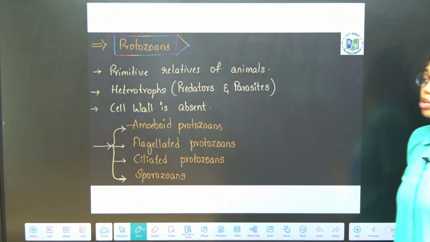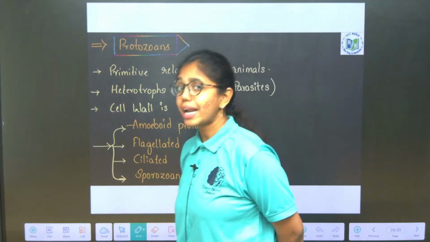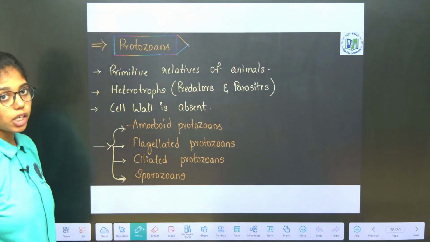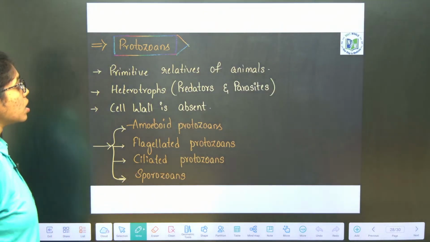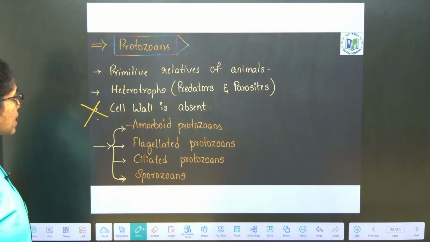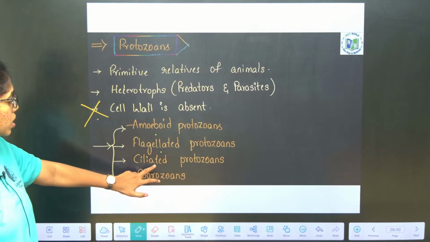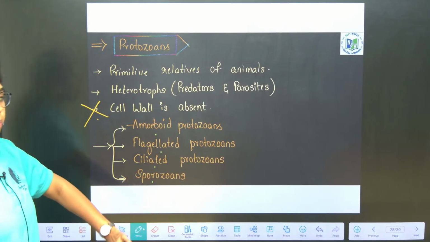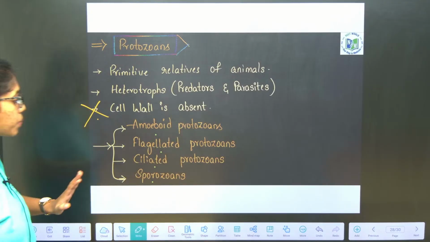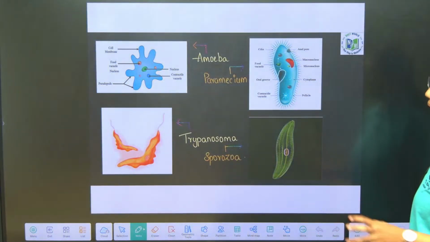Next is protozoans. Protozoans are primitive relatives of animals. They are animal-like protists. Heterotrophs, they act as both predators and parasites. Cell wall is completely absent in protozoans. Here we have amoeboid protozoans, flagellated protozoans, ciliated protozoans and sporozoans. These are the different types of protozoans that are observed. We will learn all the protozoans comparatively in a table.